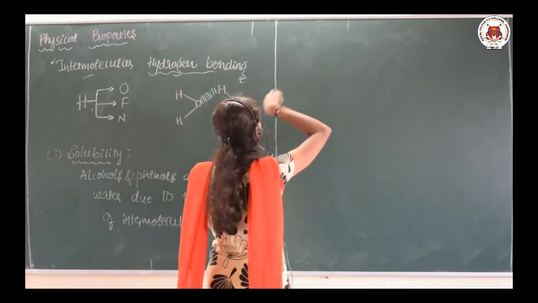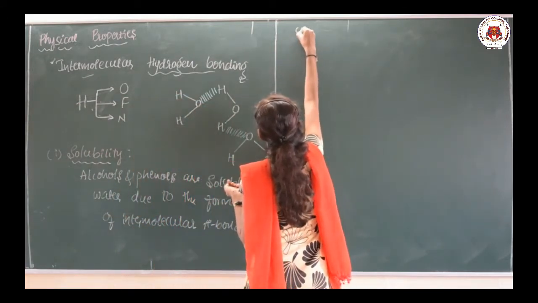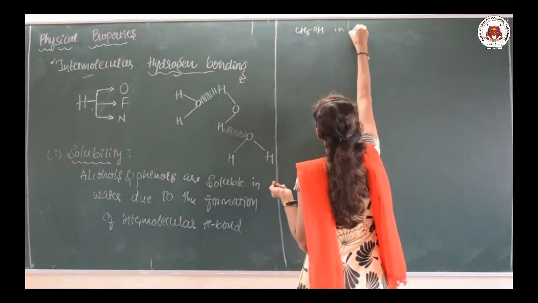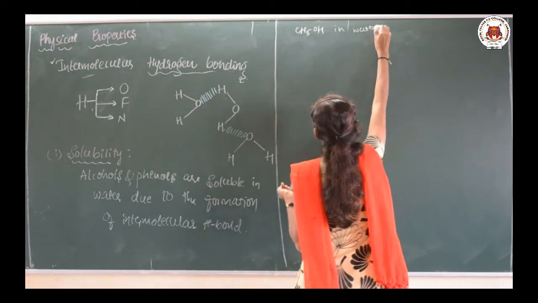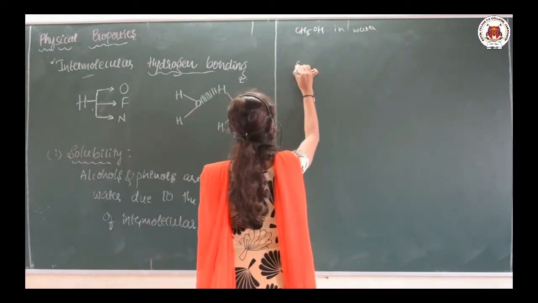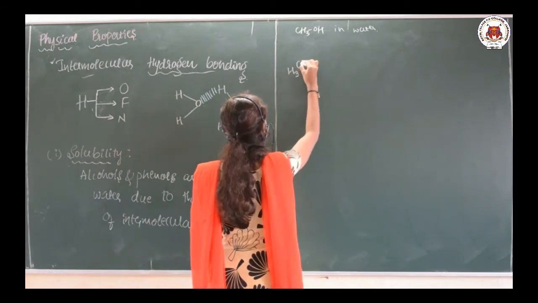See here, I will take methanol, which is soluble in water. Let us look at the structure and how the intermolecular hydrogen bonding takes place.